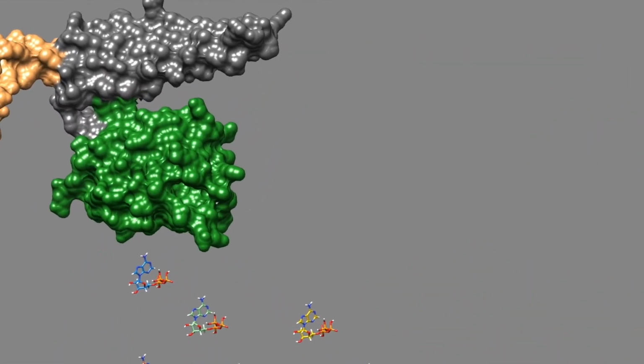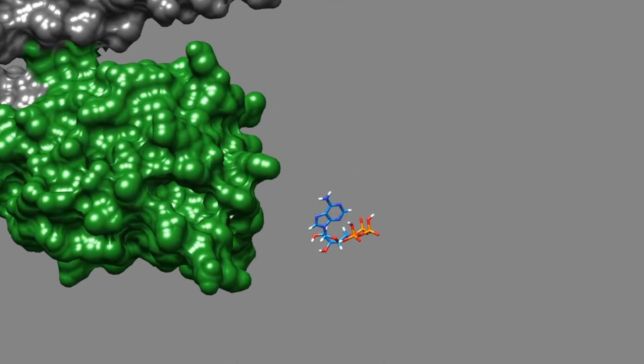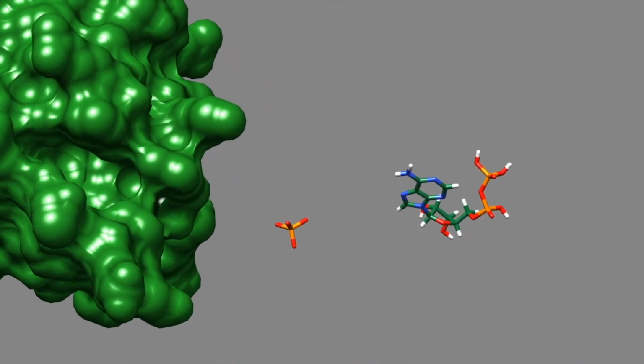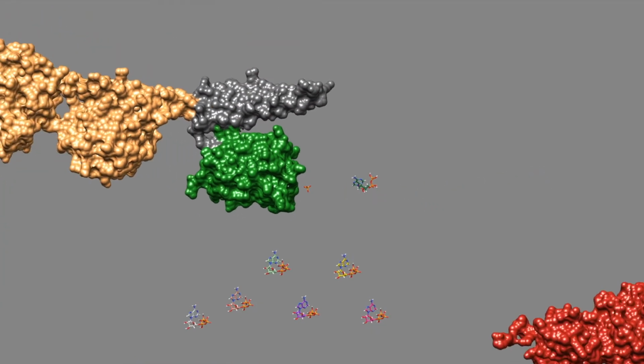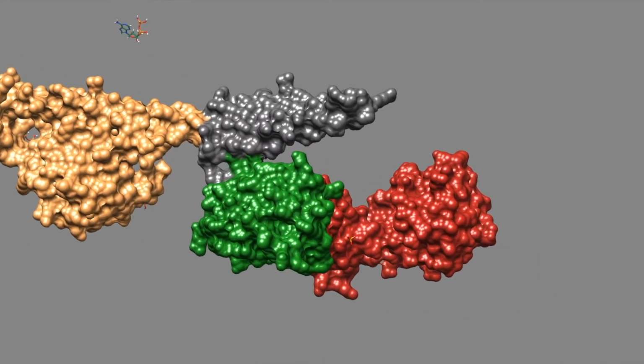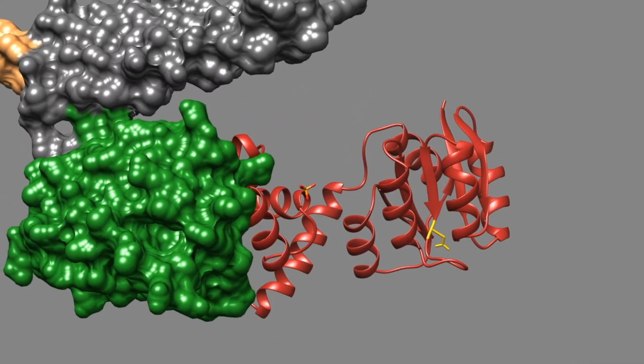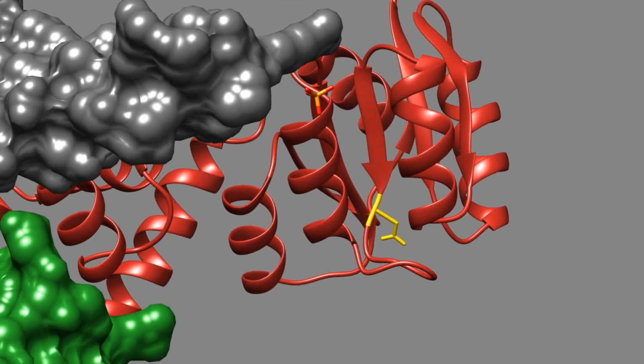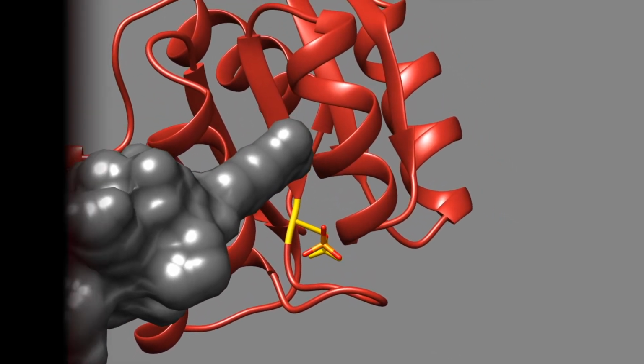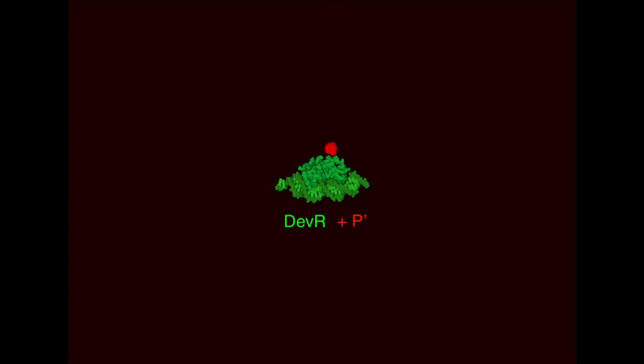When hypoxia becomes more severe, the same process explained previously occurs with a second sensor, DEV-S. Due to the lack of O2 bound to the protein kinase regions of DEV-S, these regions get autophosphorylated. Consequently, DEV-S takes over and continues the phosphorylation of DEV-R. DEV-R is the second part of this system. When phosphorylated by DEV-S at its 54th residue, it becomes activated in the promoter region and begins to react in